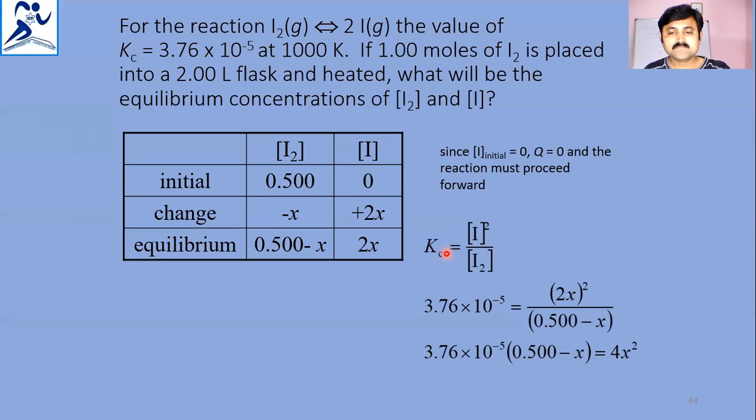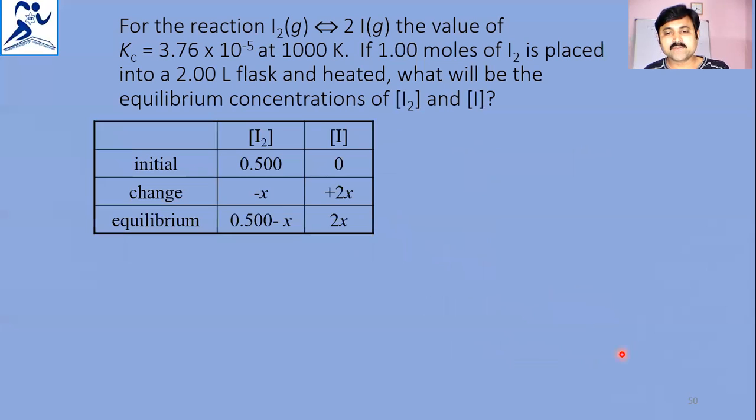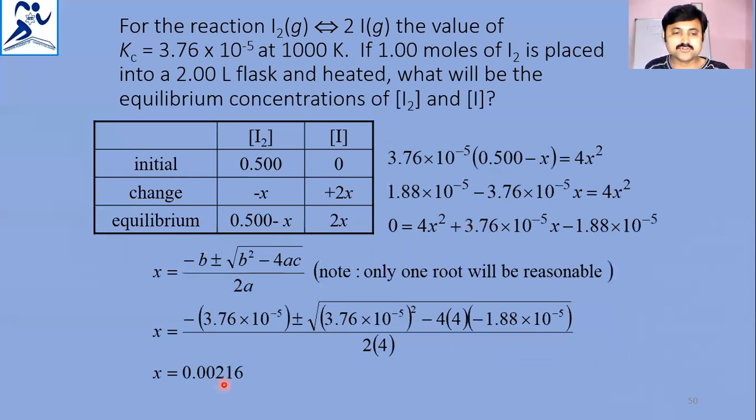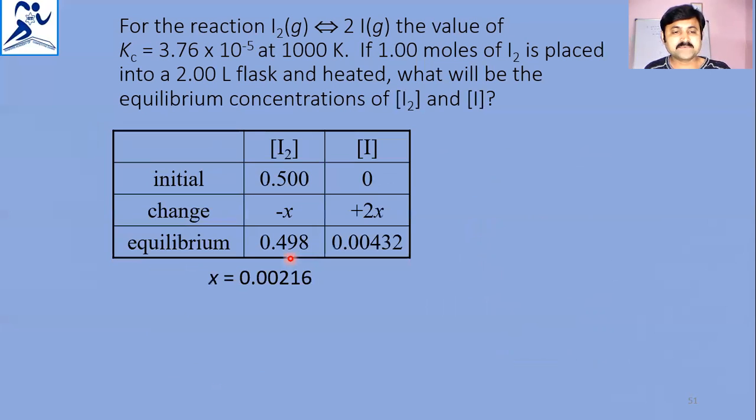After that, the quadratic equation is obtained. Once it is solved, we got x equal to 0.00216, and substituting this, the equilibrium concentration of I2 is 0.498, and for the iodine atom it is 0.00432.